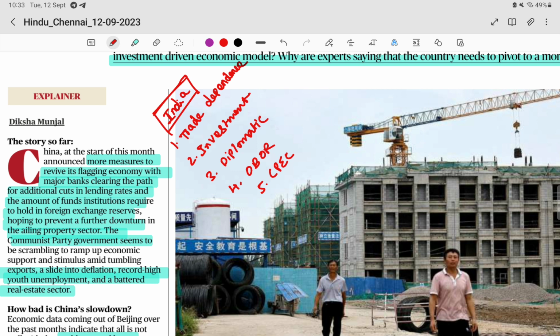What is the way forward? China should adopt consumer-centric policy. It should focus on inequality and give more money to the vulnerable sections of people. It should increase the demand side. It should focus on internal development rather than industrial development. China should learn this, and India also, because we are developing a lot of infrastructure but not focusing on social welfare and the demand side.